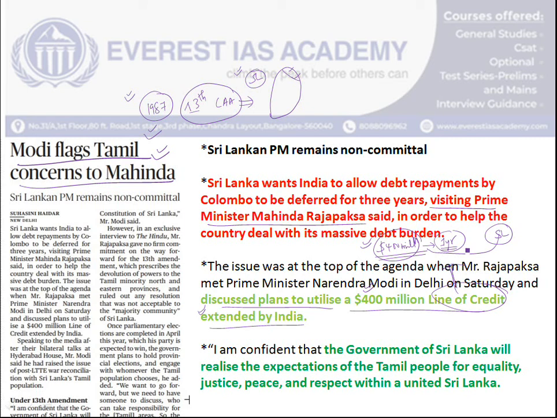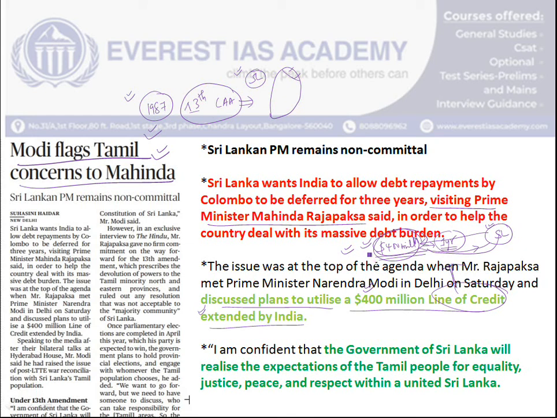The big difference is that it is up to the Sri Lankan government to either utilize the full amount at one go, or take it partially from India. But whatever amount it takes, it has to pay the interest to India, and this 400 million will be given in US dollars only. This is part of the agreement.